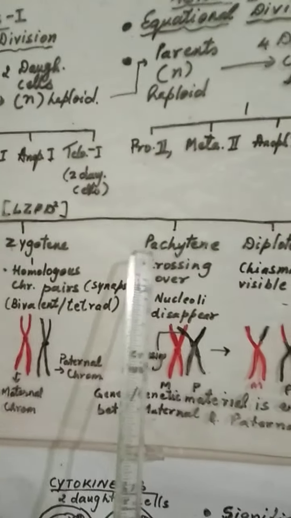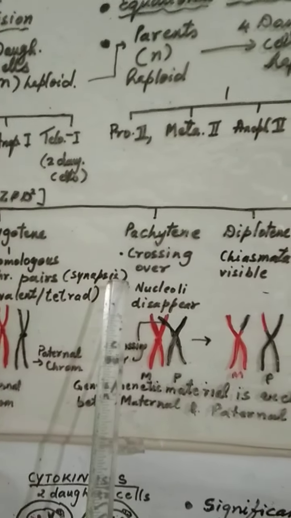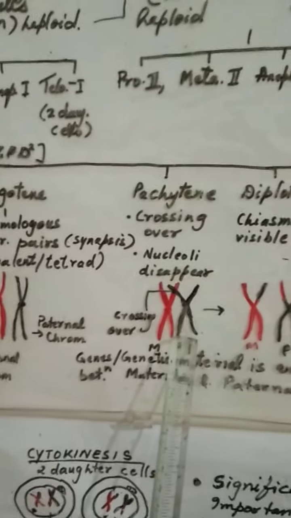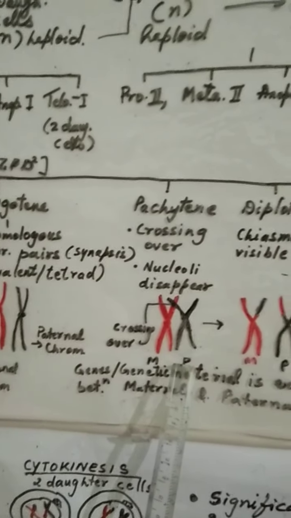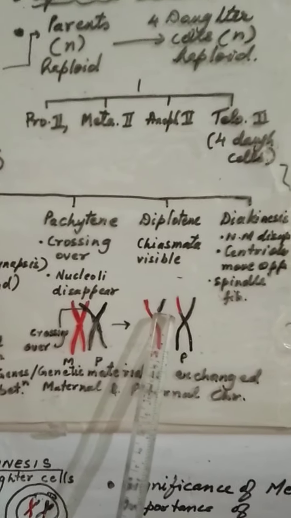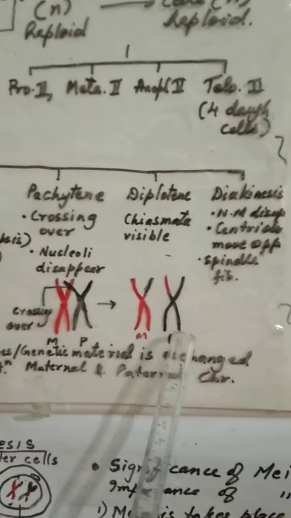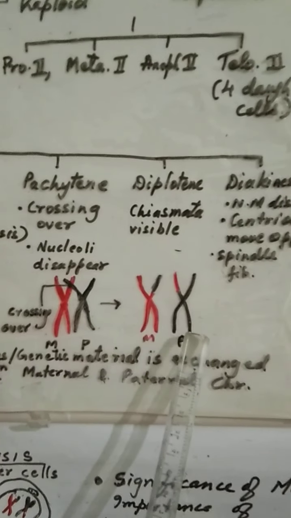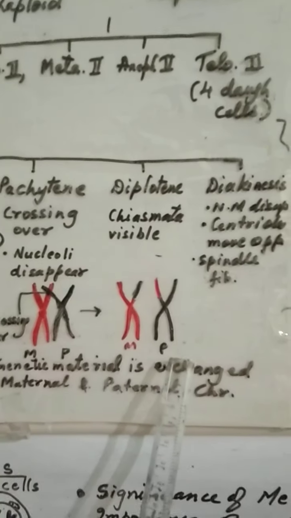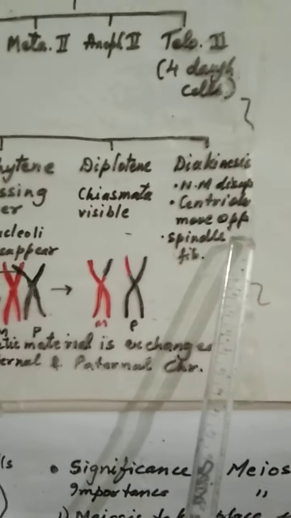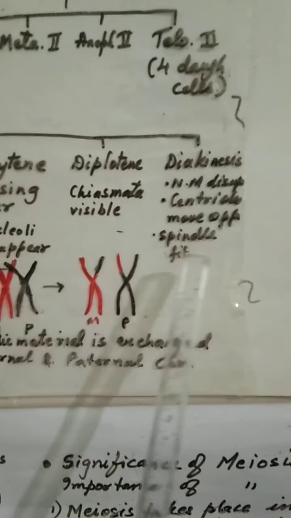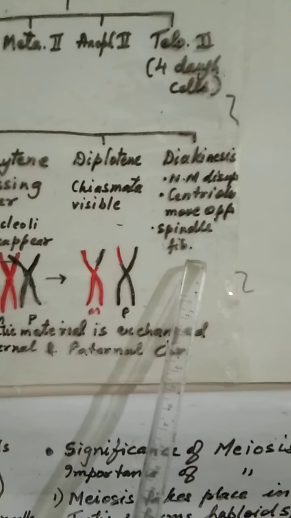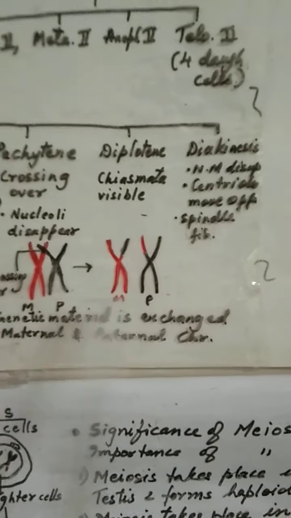Then it enters into pachytene, where crossing over takes place between these two homologous chromosomes. As you can see here, chiasmata is seen, crossing over is taking place. After the crossing over, you can see maternal chromosome has genes of paternal father, and father's chromosome is having the genetic material of mother. This crossing over is over. And at last, diakinesis, where nuclear membrane will disappear, centrioles will move to the opposite pole, and spindle fibers will be formed. So this is prophase 1.